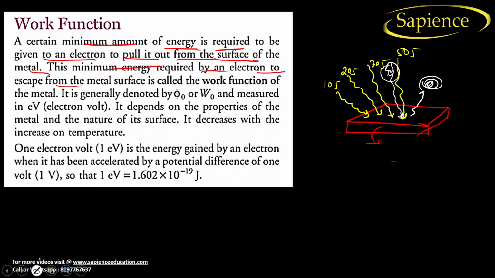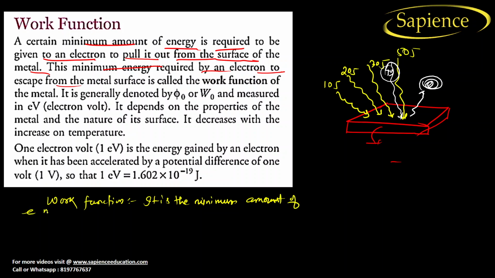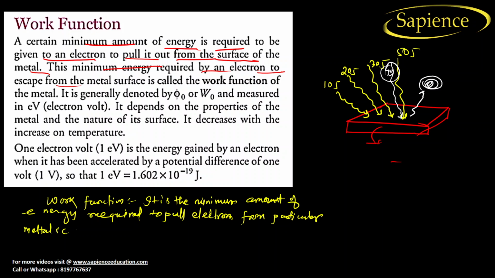So if you want to define it, work function is the minimum amount of energy required to pull an electron from a particular metallic surface.